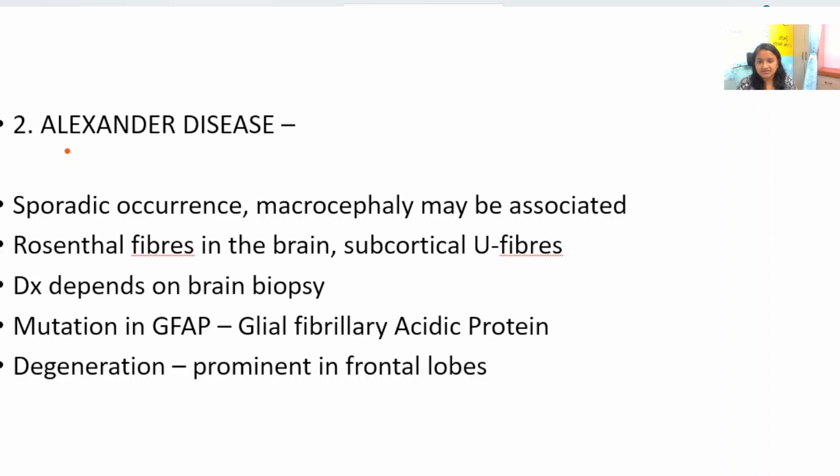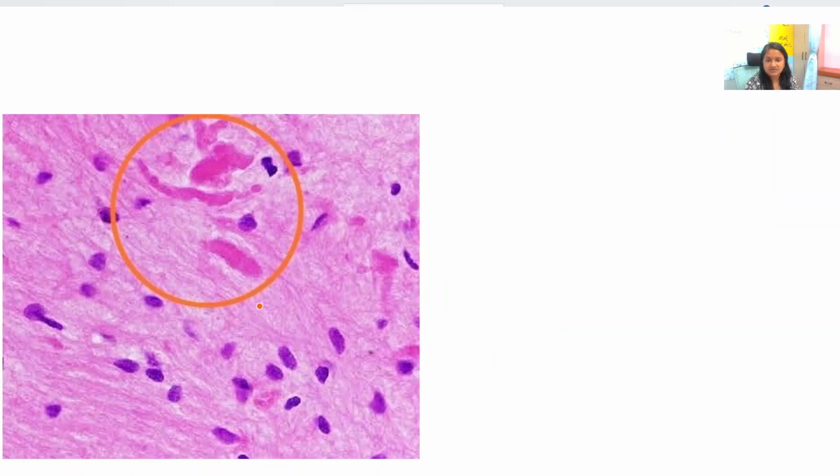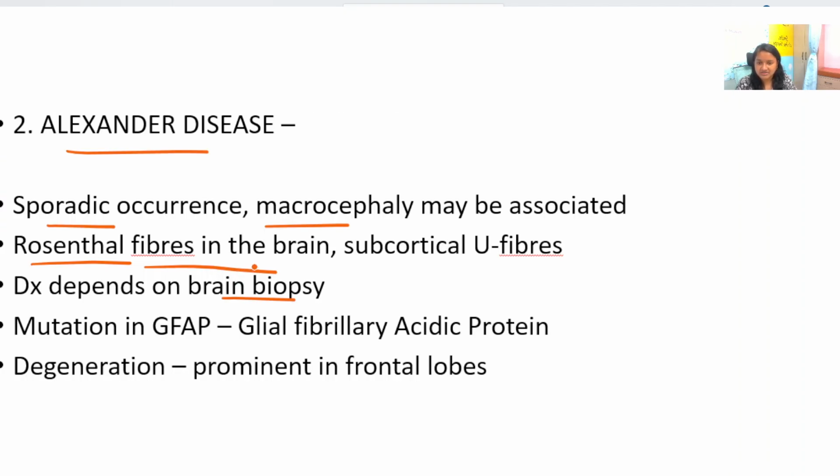Alexander disease, the incidence is sporadic and macrocephaly may be associated with this disorder. The typical finding here in the brain is Rosenthal fibers, and the diagnosis depends on the brain biopsy. Now these Rosenthal fibers you can see over here in this picture. These pink ones, these are the Rosenthal fibers. They are also seen in other disorders of the brain like medulloblastoma and all.